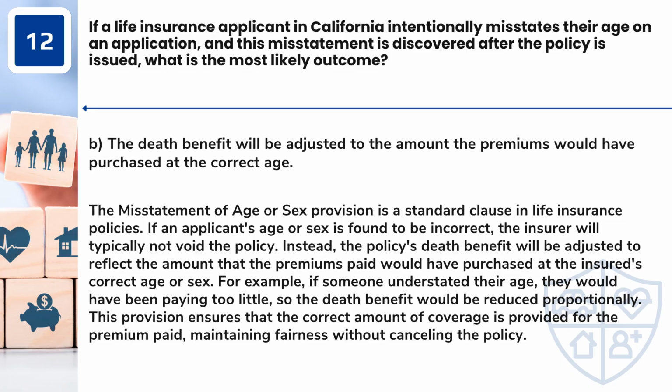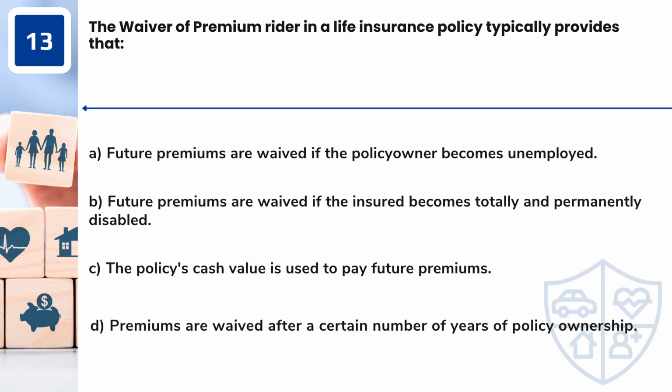For example, if someone understated their age, they would have been paying too little, so the death benefit would be reduced proportionally. This provision ensures that the correct amount of coverage is provided for the premium paid, maintaining fairness without canceling the policy.